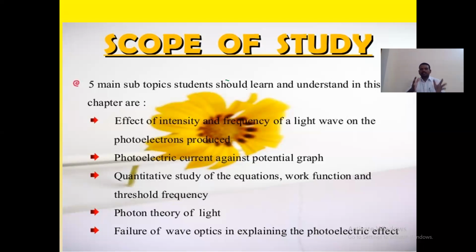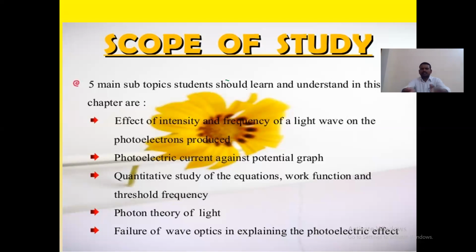And also, what is the photon theory of light? Actually, people thought that light was a wave in the 18th or 19th century. Now one of the scientists proposed that light is a particle also. According to Newton's corpuscular theory, light is a particle. According to Huygens' wave theory, light is a wave.